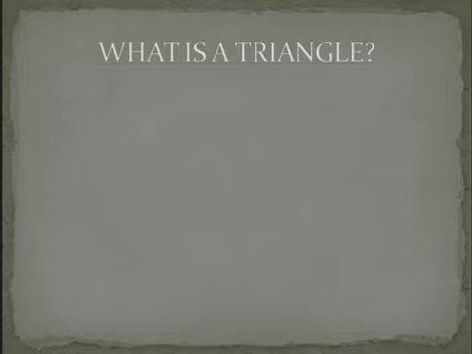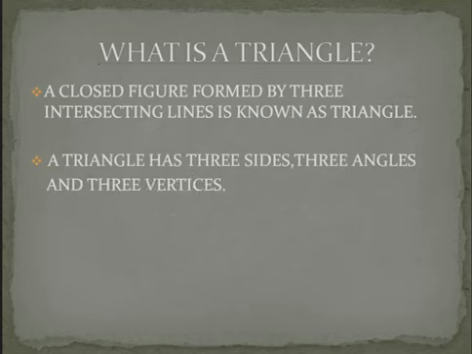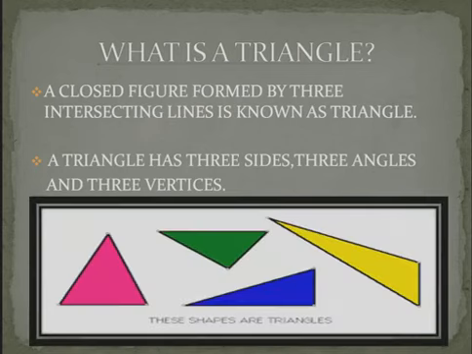Now, what is a triangle? A closed figure formed by three intersecting lines is known as a triangle. A triangle has three sides, three angles, and three vertices. These types of shapes are triangles.